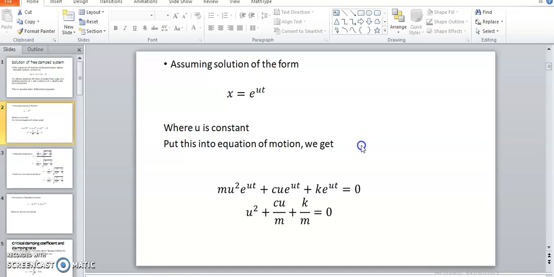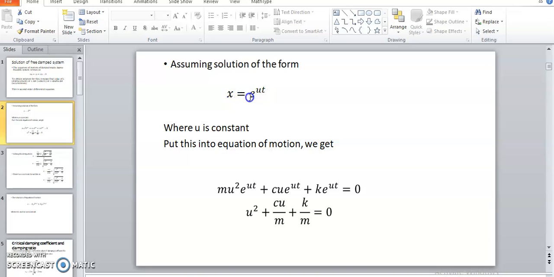To find these roots u1 and u2, we assume the solution in the form x is equal to e raised to ut.